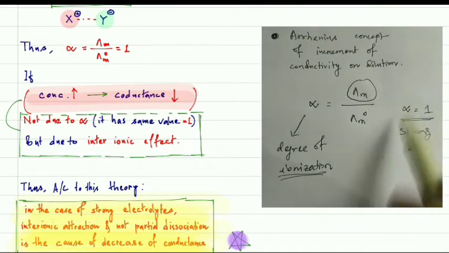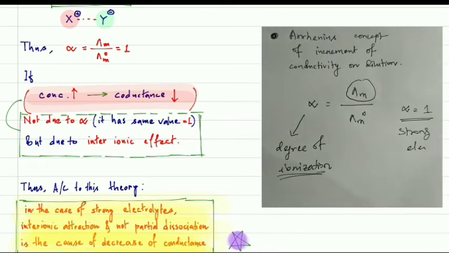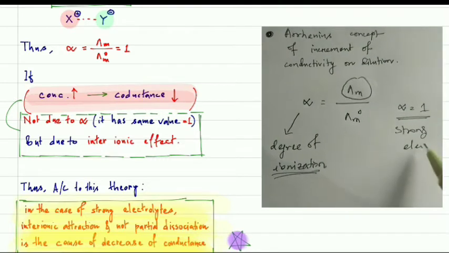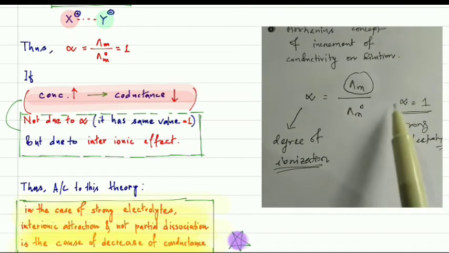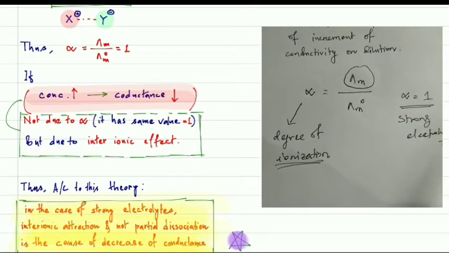So that means they are completely ionized. Alpha, the degree of ionization, is 1, that means 100%. Okay, they are completely ionized. Strong electrolytes, okay, so for strong electrolytes, the degree of ionization is 100% according to Debye-Hückel theory.